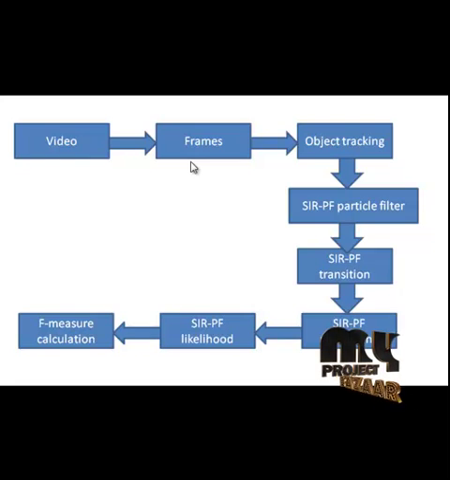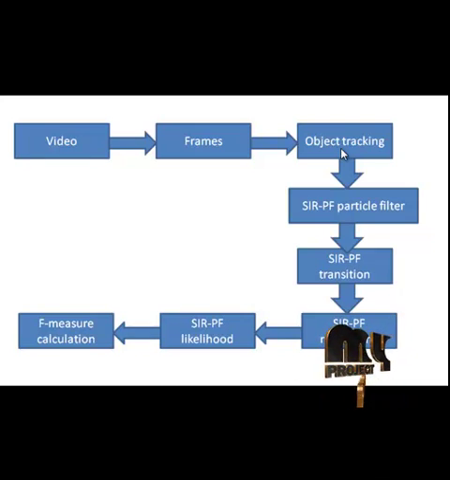Gamma correction is also an important step in the pre-processor because PC monitors tend to be darker than television sets. Here we are using some filters in order to remove the noises in the input video. So we are using a Gaussian filter to remove the noises in the video. Then we move on to the object tracking step. Here we are using background subtraction, specifically frame differencing background subtraction.